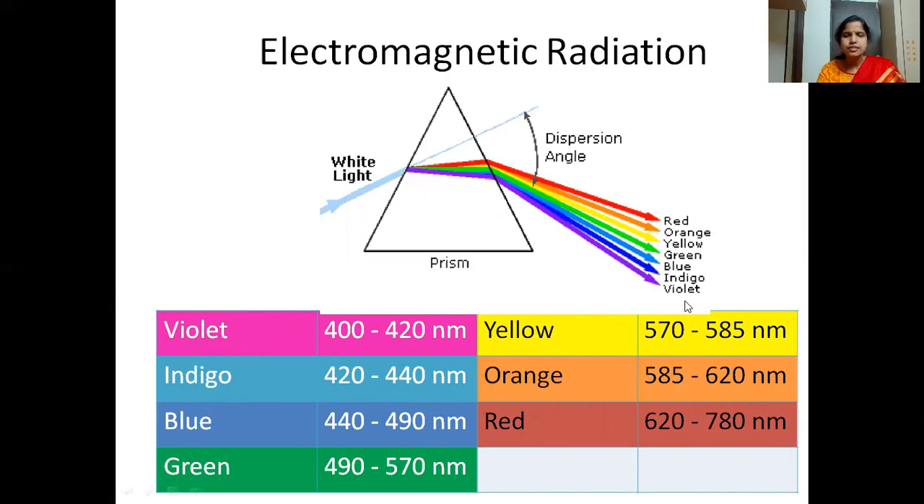VIBGYOR is nothing but the scattering of white light when it enters a prism. When it enters the prism, that white light, which consists of many different wavelengths of different colors, splits. Among these, red light has a higher wavelength, 620 to 780 nanometers, whereas violet has a lower wavelength, 400 to 420 nanometers. So here also the arrangement is based on wavelengths. Red has the higher wavelength, violet has the lower wavelength.